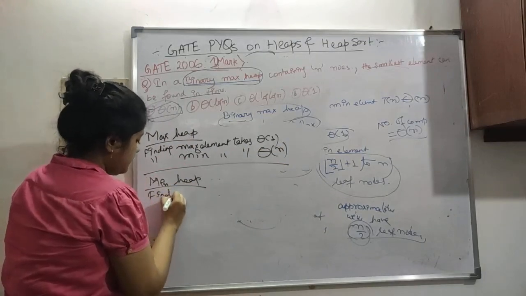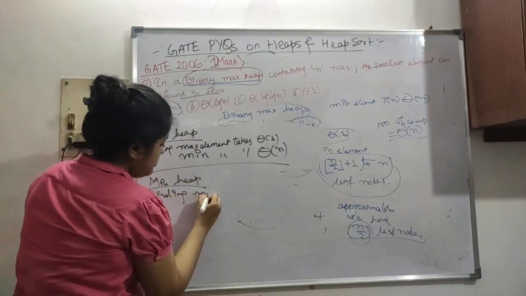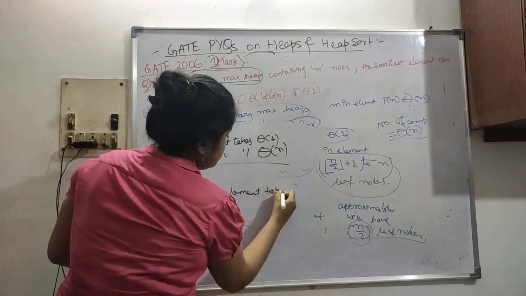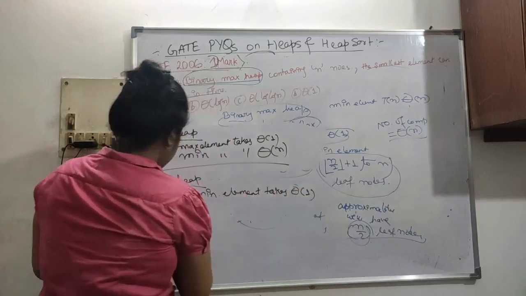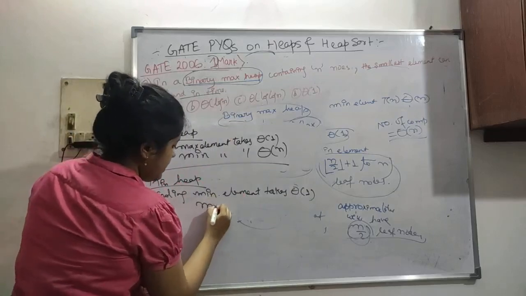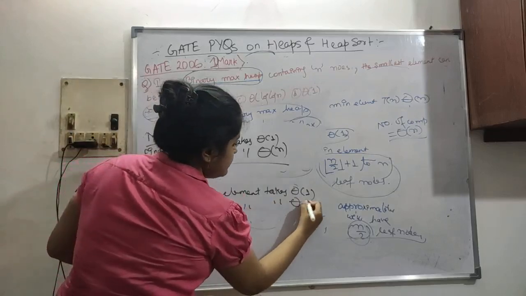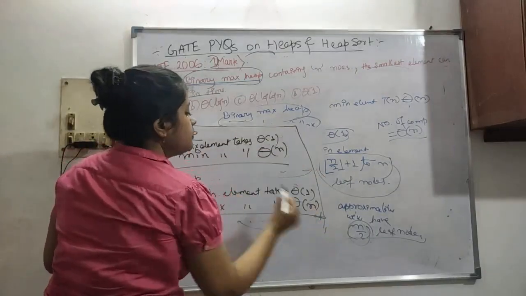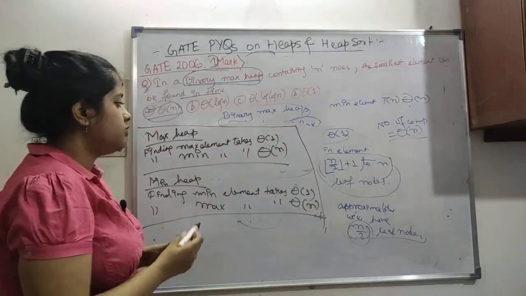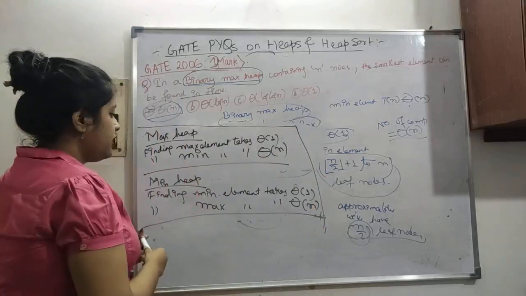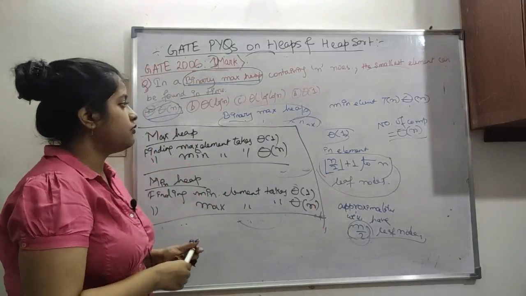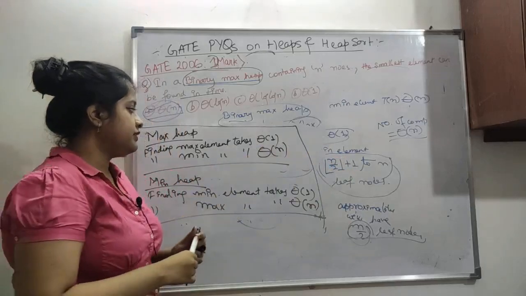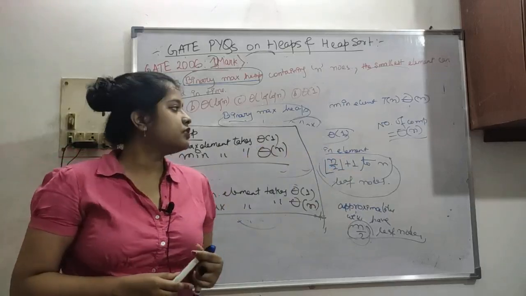finding min element takes theta of 1, finding max element takes theta of n. So this is basically our thing. Okay, so I just wrote it down, maybe in a previous video I did, but please make a note of it, this is how this is coming, and the basic thing. So please make a note of it, so it will be helpful.